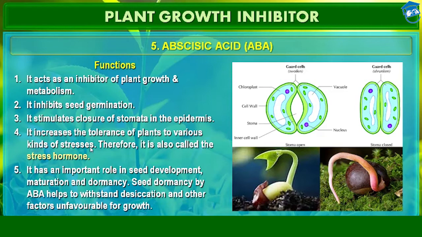Please note, students, that the main and crucial function of abscisic acid is to inhibit seed germination. Abscisic acid has been found to stop a seed from immediately germinating once it has been placed in the soil. It actually causes the seed to enter a period of dormancy. See, this is dormant, lying as it is inside the ground.